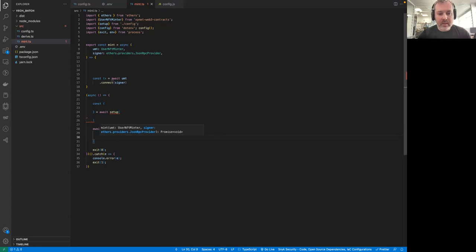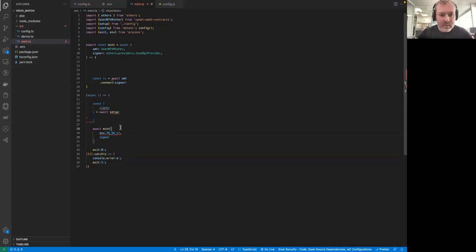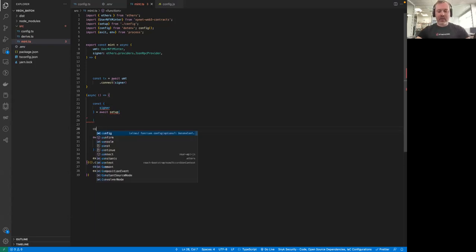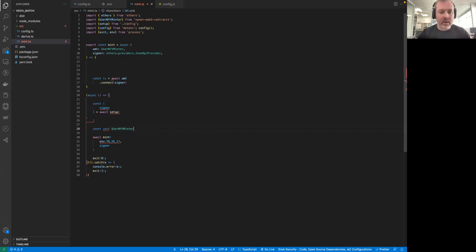But we need another parameter, which is the signer. So let's import the signer from here. And now we can provide it here, like this. Okay, something else. Against user NFT minter. Oh, okay. So here it was actually looking for a user NFT minter parameter. So let's create it actually. Yeah, let's say const umt of type user NFT minter, which we already imported,